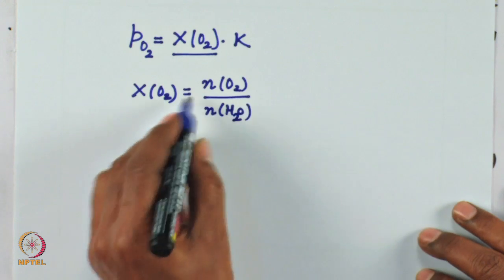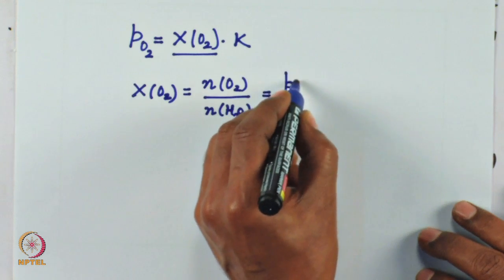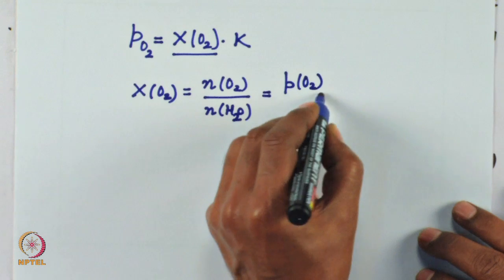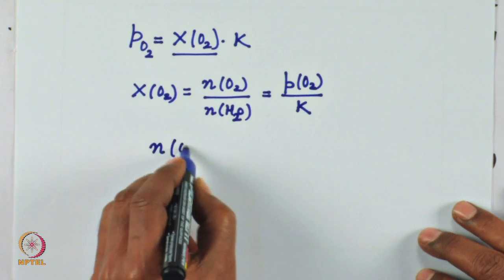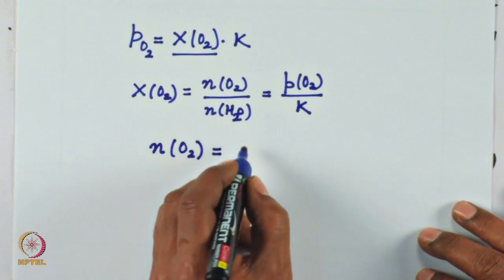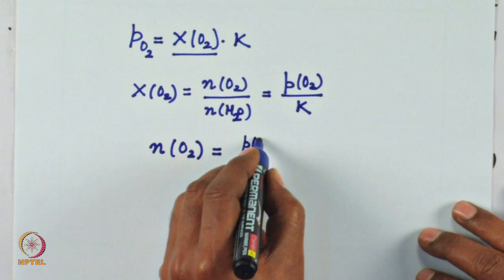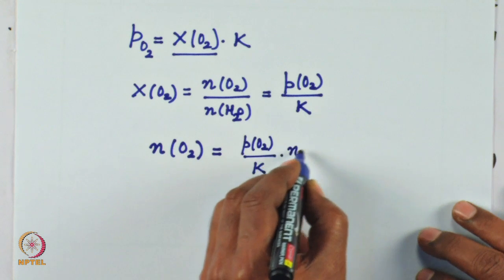This is equal to P of oxygen divided by K. Therefore, the number of moles of oxygen will be equal to P of oxygen by K times the number of moles of water.